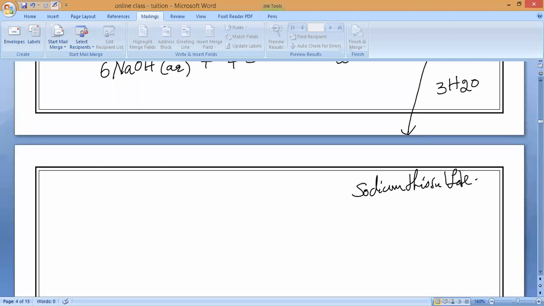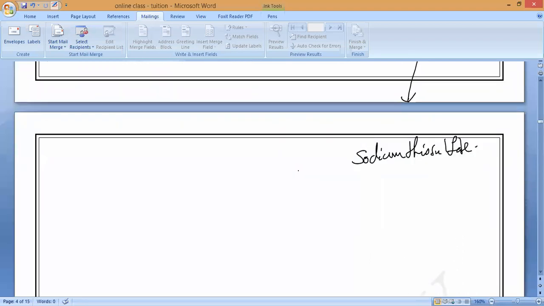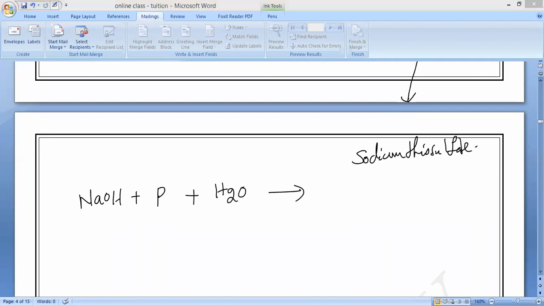In the same way, you can remember some acids. Actually, this is for higher classes only. You will study it later, not required now, but just for our purpose, I am saying, right? Sodium hydroxide reacting with phosphorus. Also, water is involved. Understand? So now, what are the products that will come? Can you able to say?